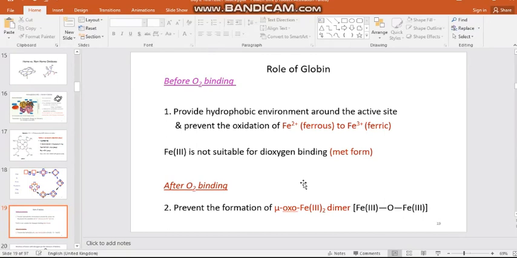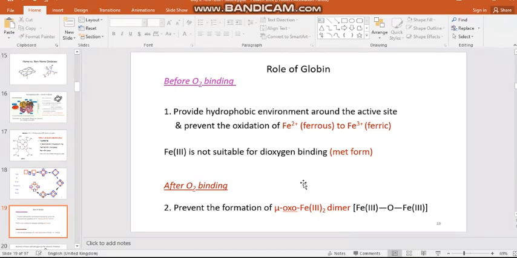After O2 binding also the globin part plays a major role. What is that? It prevents the formation of the mu-oxo dimer. Once it is bound to the iron 2 center, there is a possibility of transfer of an electron from iron 2 to oxygen. Then oxygen will be reduced to superoxide. That superoxide is highly reactive. So what would happen?